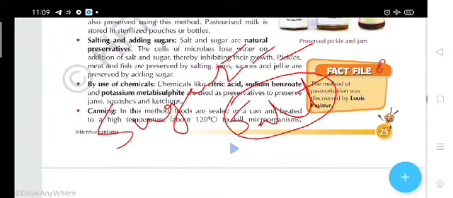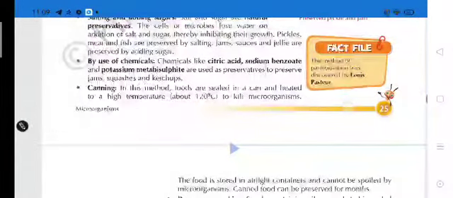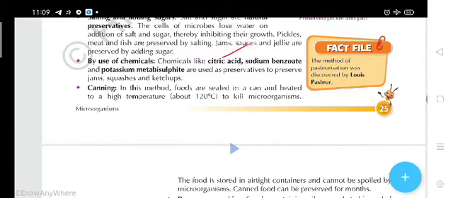Sugar. Now, chemicals like citric acid, sodium benzoate, and potassium metabisulfite are used as preservatives to prevent germs in squashes and ketchups.